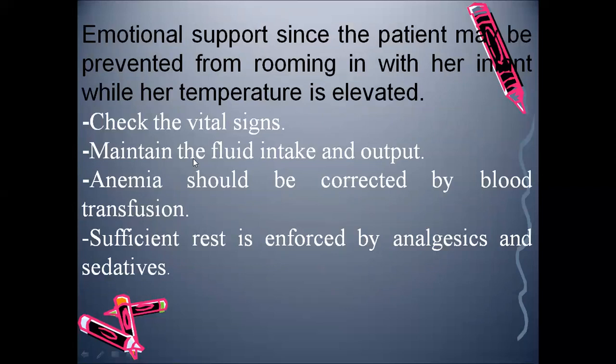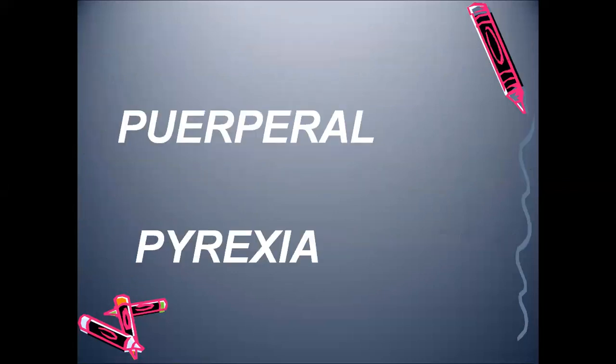Vital signs have to be checked, and an intake and output chart has to be maintained. If during investigation we find that the mother is anemic, blood transfusion has to be done in order to correct the anemia. Proper rest has to be given if the mother is feeling discomfort due to pain or insomnia. Sufficient rest is provided by administering analgesics and sedatives. So that is about puerperal sepsis.